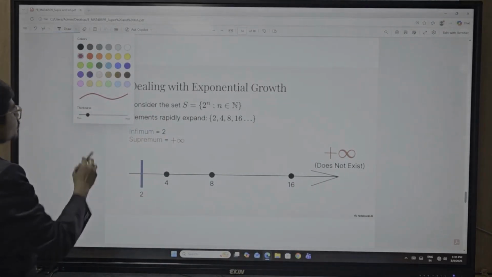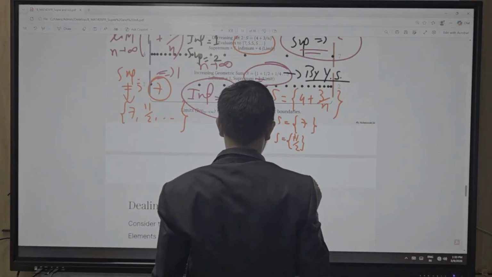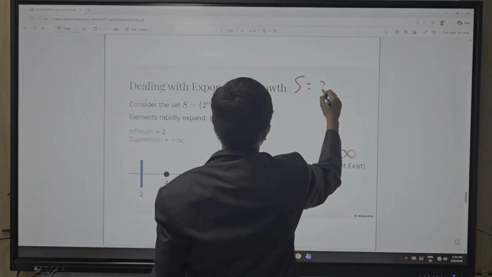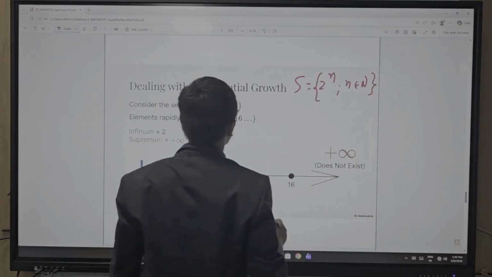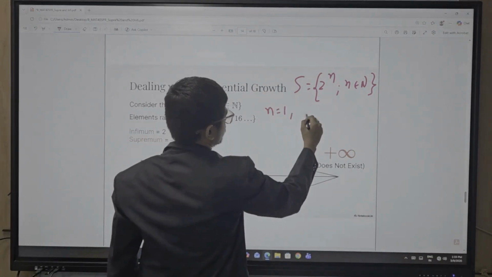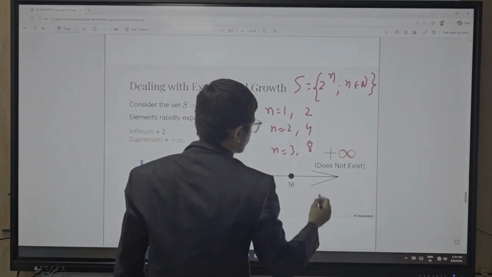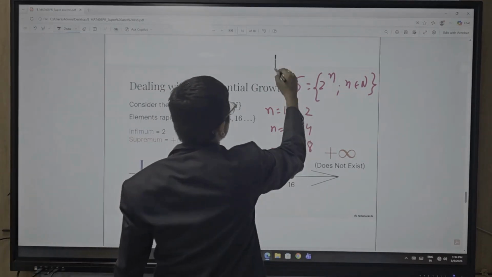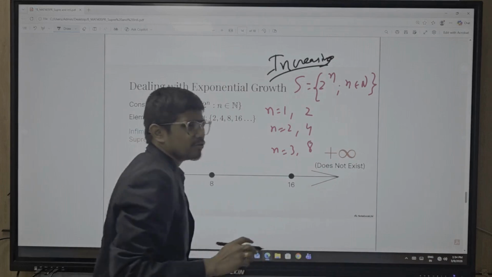So here, let's suppose that S equal to 2 raised to n, where n belongs to N. When you consider n equal to 1, you get 2, n equal to 2, 4, n equal to 3, 8. So what is the infimum value? This is an increasing series.